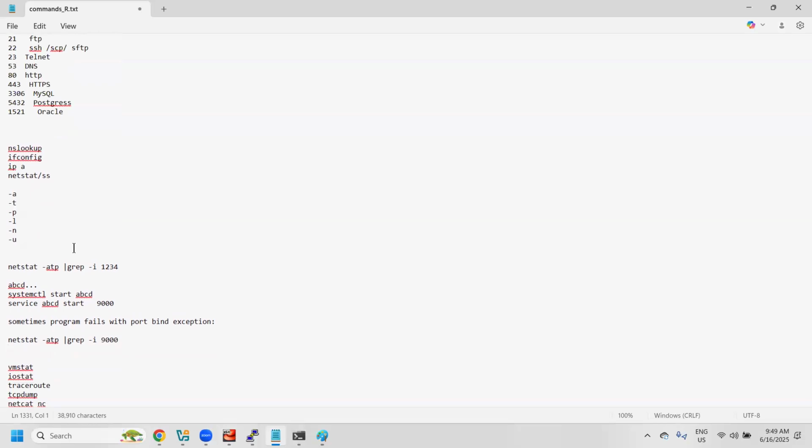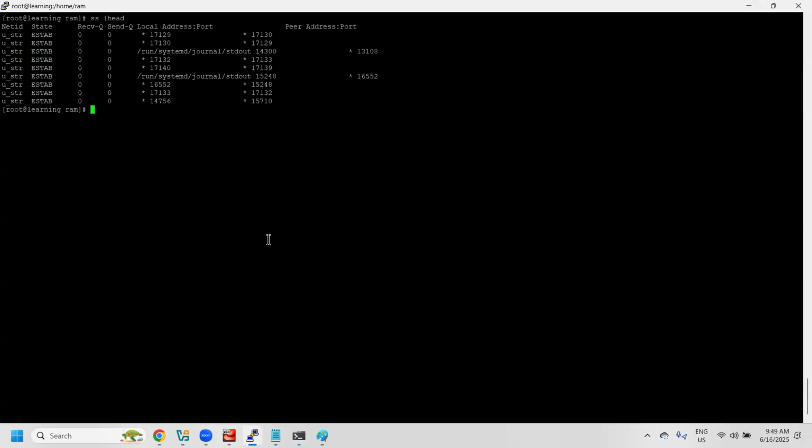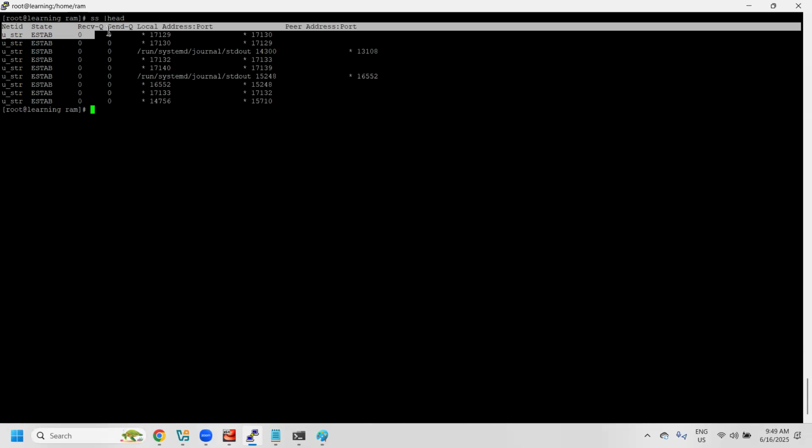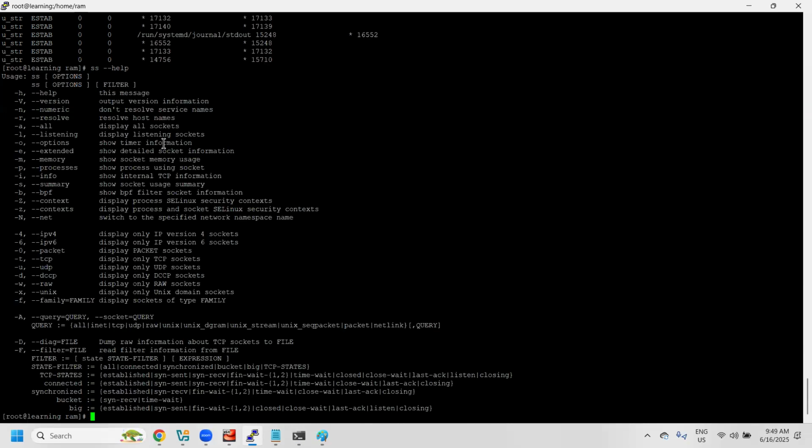Now ping, netstat and even telnet, these three are very important commands. Along with netstat, for example, there is ss. With ss --help, there will be multiple options.